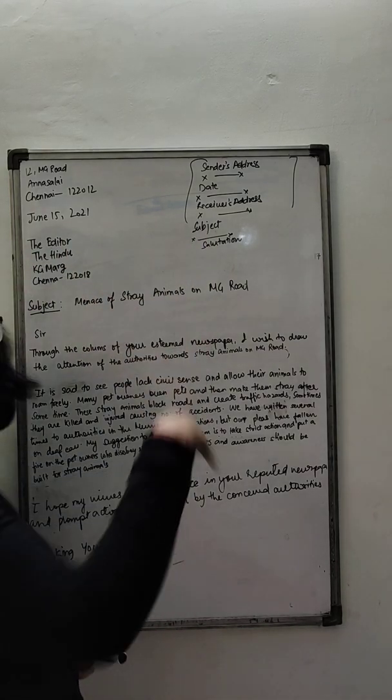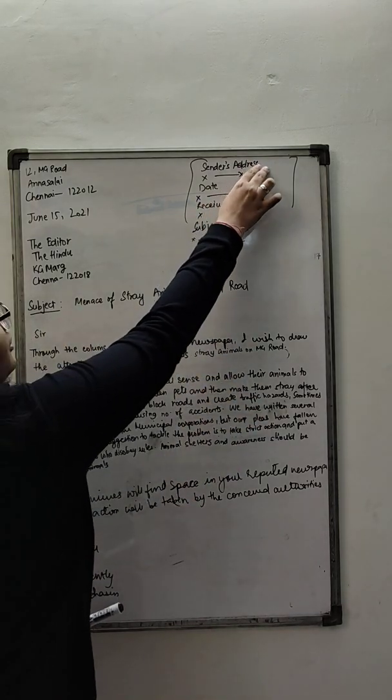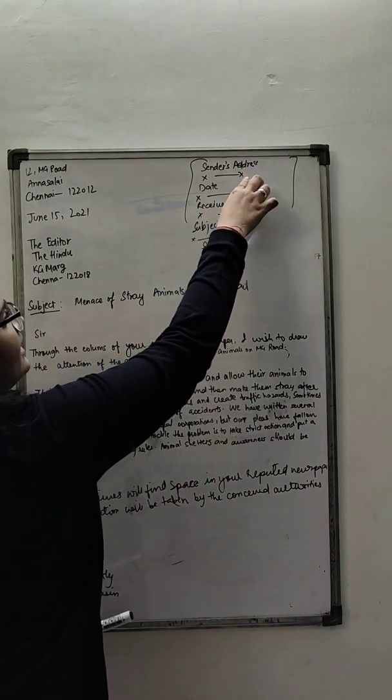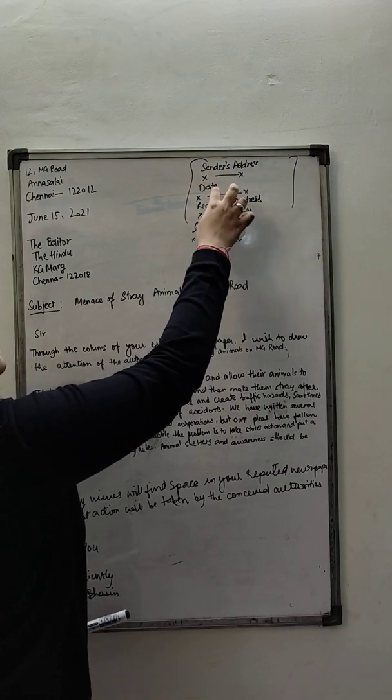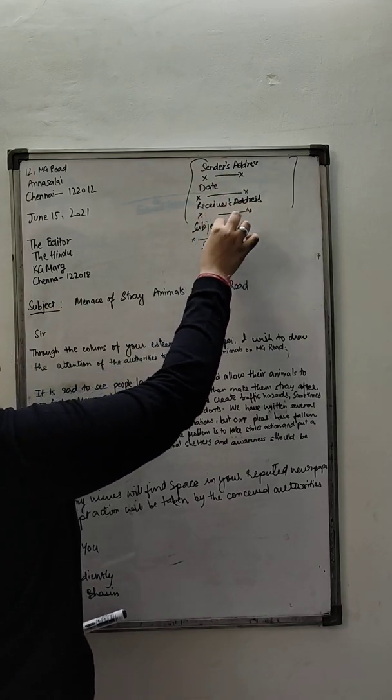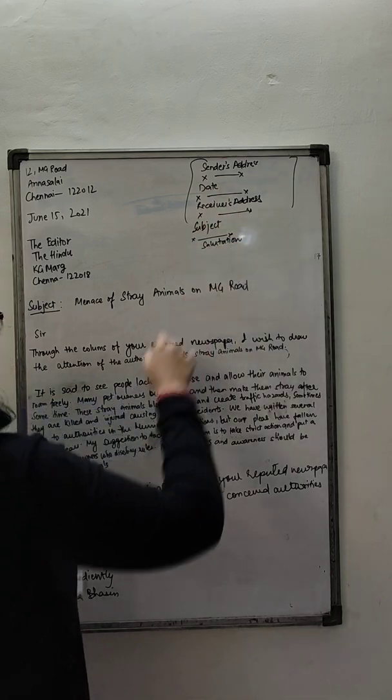So as we learned for the beginning format: sender's address, full sender's address, you leave a line. Date, you leave a line. After date, you leave one more line. Receiver's address, you leave a line. Subject, you leave a line. Salutation, you leave a line.